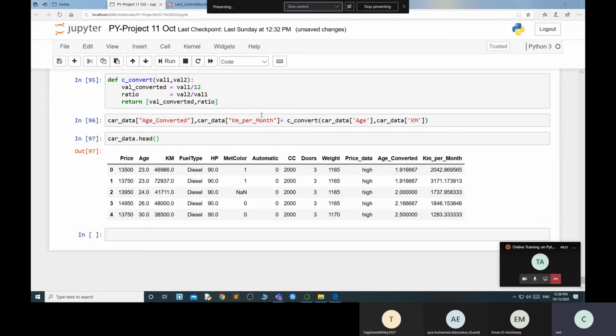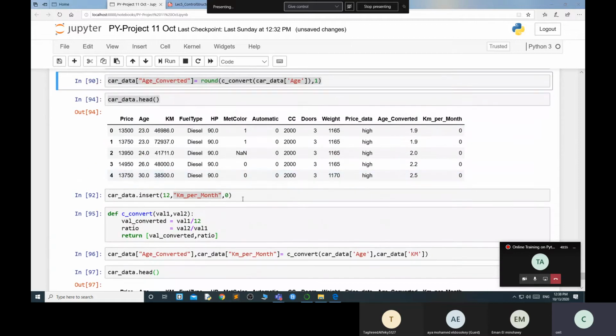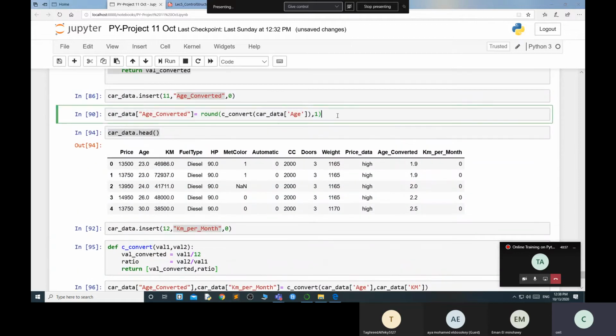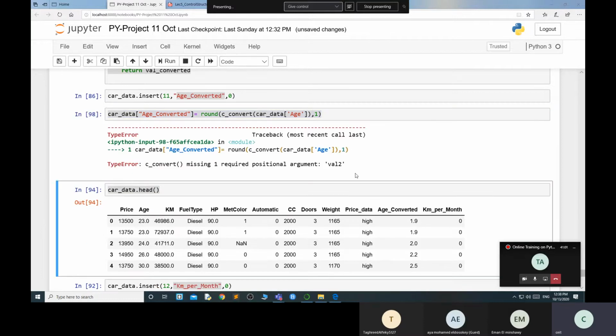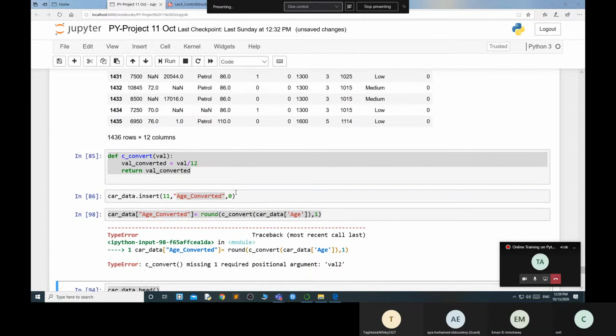If you do not want that particular part, suppose if I execute this part, why is it showing the error? Why did the error come under C underscore convert?